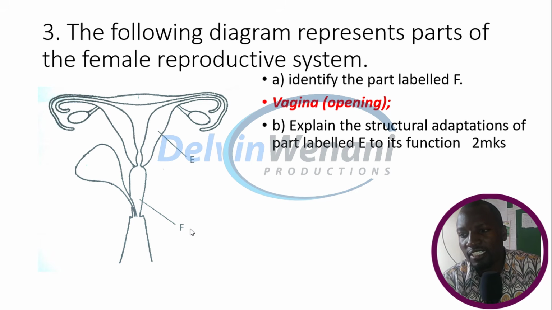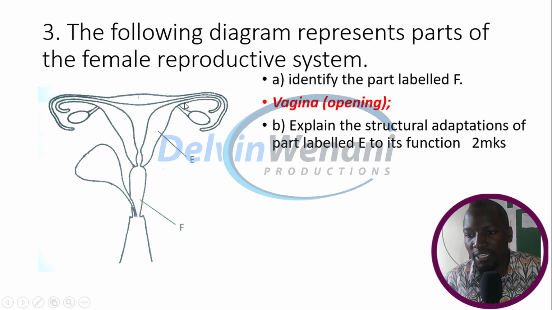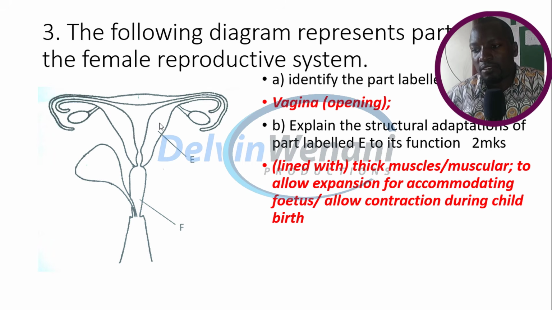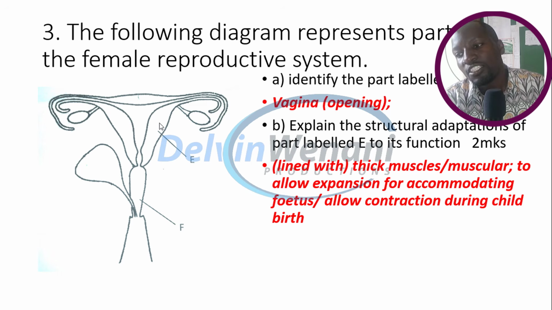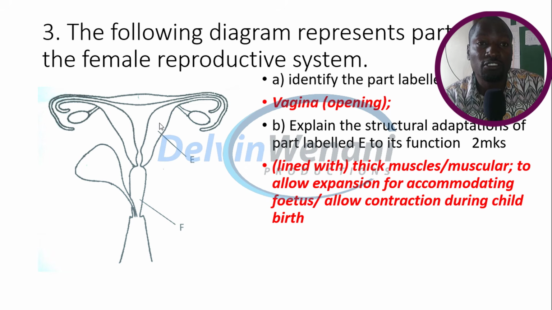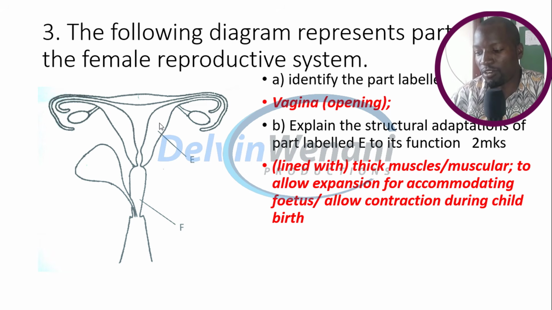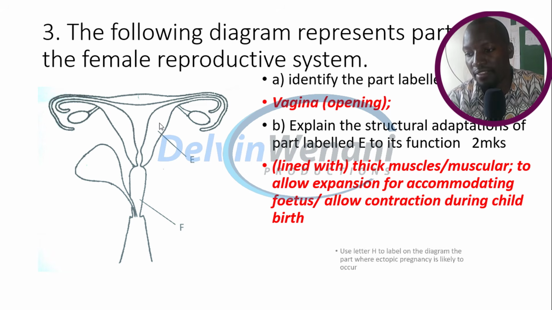Explain the structural adaptation of part labeled E to its function. This is the part we are asking you to explain how it is adapted to its function. This part is lined with thick muscles. It's muscular actually. And this is to allow expansion for accommodation of the growing fetus, and also to allow contraction during birth.